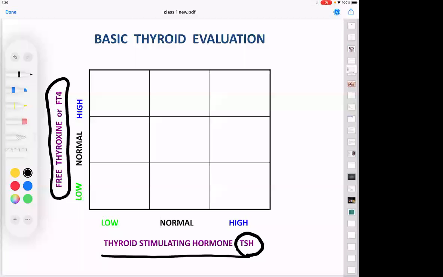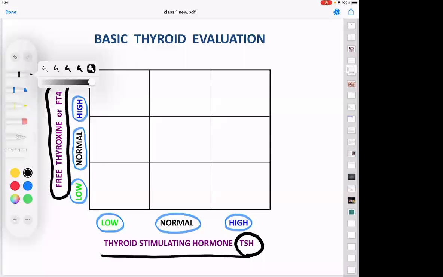Now kindly complete writing the words low, normal, and high. On this side, write low, normal, and high. So write like this. Have you written this? Can I proceed?